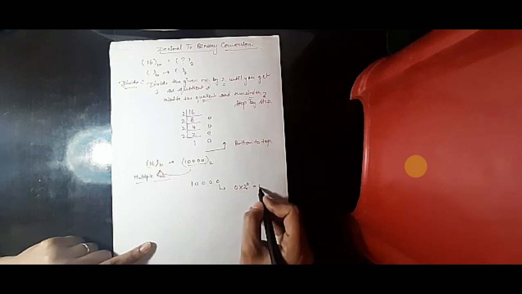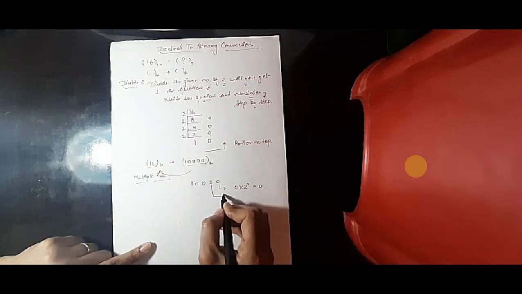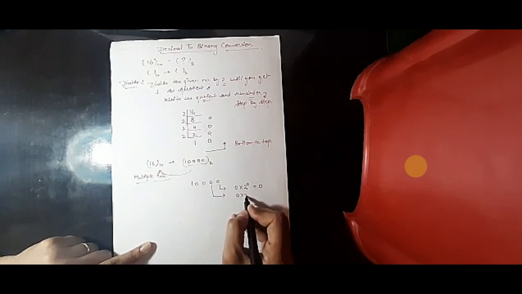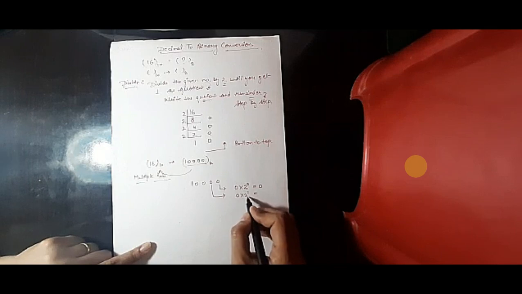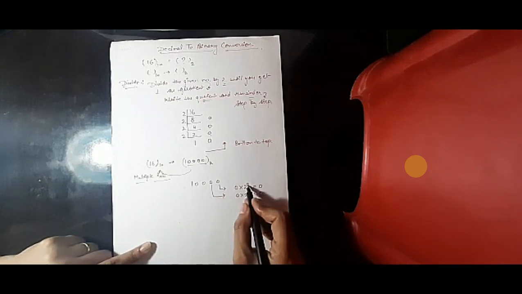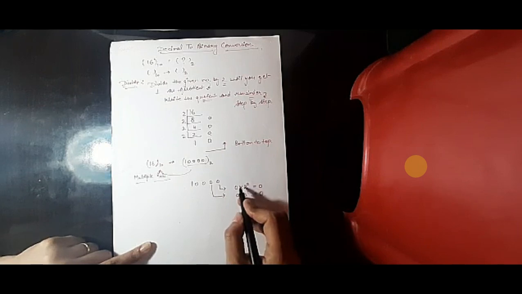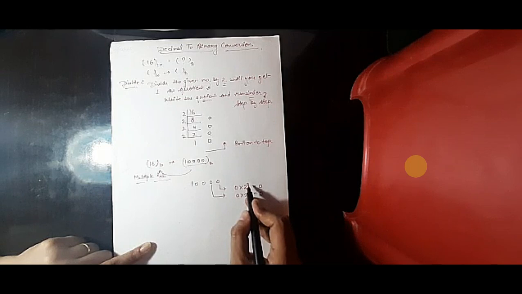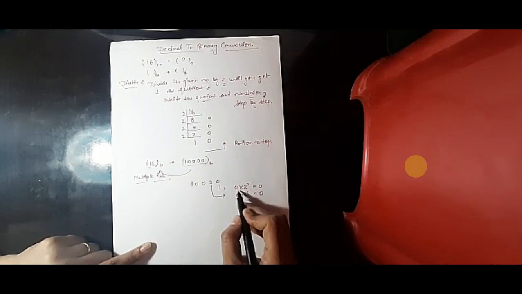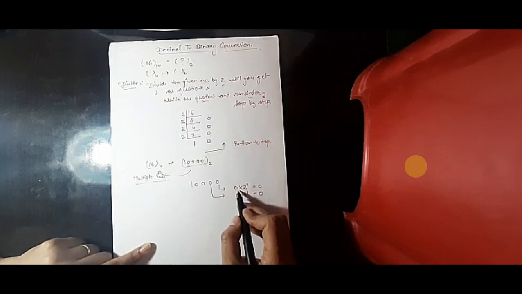It will come 0. 2 to the power 0 is equal to 1, and 1 into 0 is equal to 0. Any number to the power 0 is equal to 1, but it is multiplied by 0, so it will come only 0.